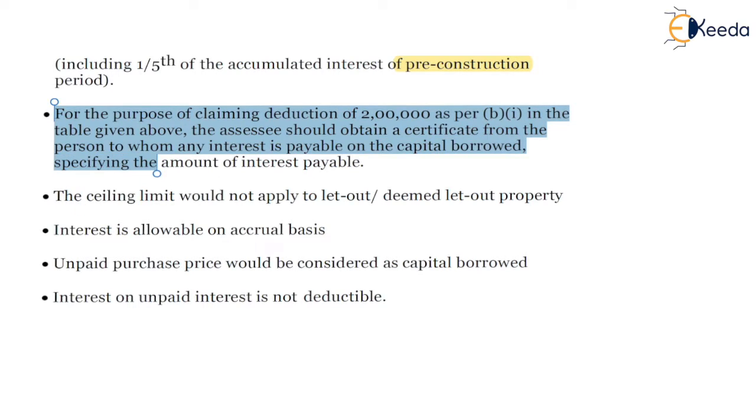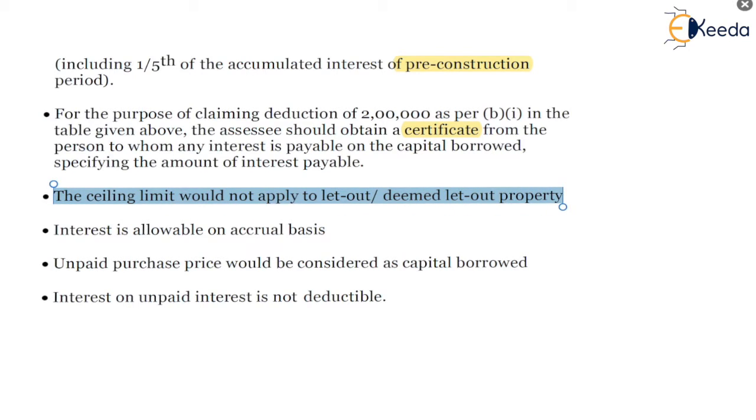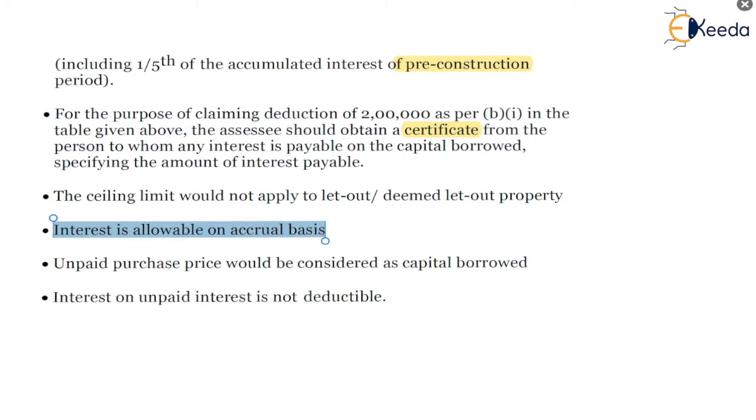Generally when you pay interest, you will get a certificate from the banker which specifies how much principal amount and how much interest amount has been paid during the year. That certificate acts as proof for the borrower, and on that basis the borrower can claim a deduction. So this certificate is important for claiming the deduction. The ceiling limit would not apply to let out or deemed to be let out property. Interest is allowable on accrual basis.